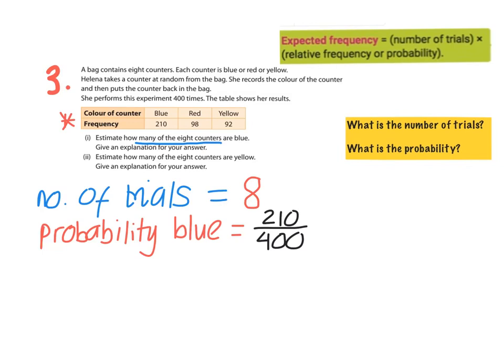So maybe if you're getting a bit stuck on that, go back over relative frequency, okay? All the notes are on Edmodo. So go back over, how do I get the relative frequency? It's the number of times the event happens over the total number of outcomes.